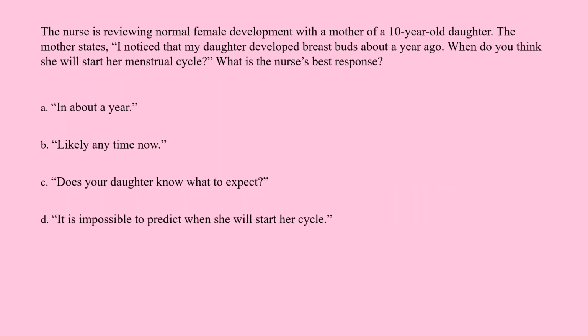The nurse is reviewing normal female development with a mother of a 10-year-old daughter. The mother states, "I noticed that my daughter developed breast buds about a year ago. When do you think she will start her menstrual cycle?" What is the nurse's best response? A. In about a year. B. Likely any time now. C. Does your daughter know what to expect? D. It is impossible to predict when she will start her cycle.